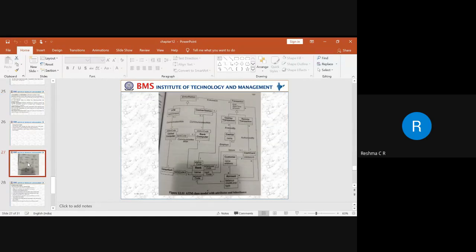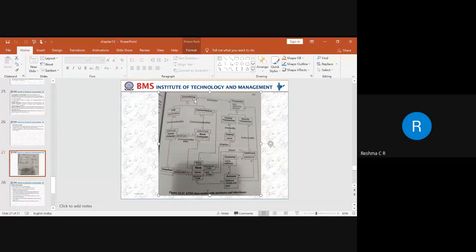In the same case study, this is a diagram where we are trying to use the attributes and the inheritance. Here we have taken a class called entry station. For the entry station, we are categorizing it into two different classes: one is an ATM station and one is a cashier station. So there are two different types of station.